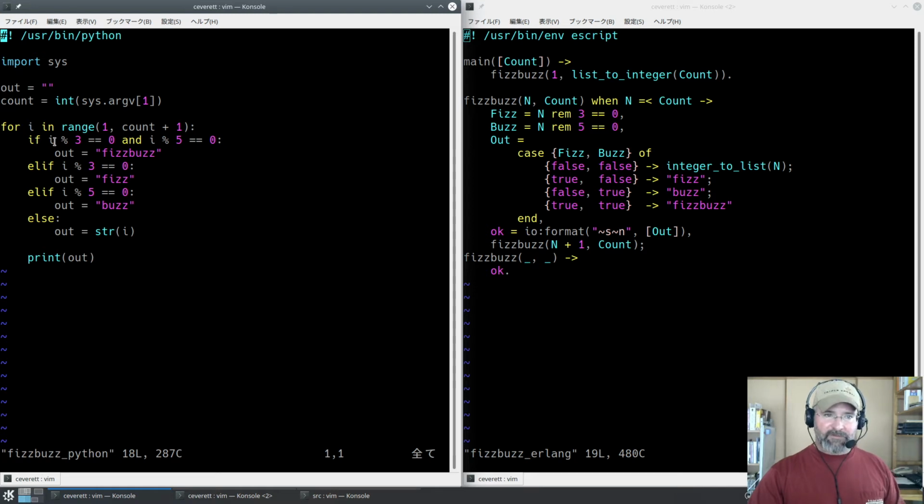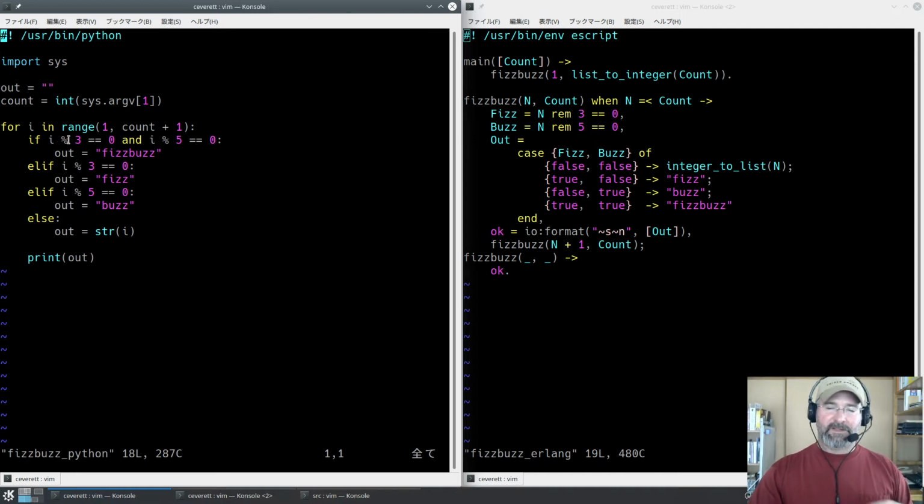Now, by the definition of FizzBuzz, if it's a multiple of both 3 and 5, this is the modulo operator in Python. What modulo means is you're getting the remainder of division. So 7 divided by 3 is 2 remainder 1. If we do 7 modulo 3, the return value will be just the 1. We're only getting the remainder back.